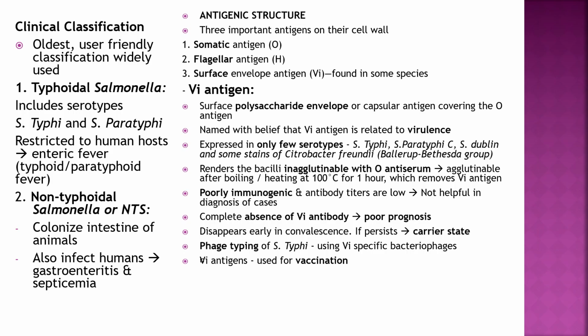It renders the bacilli inagglutinable with O antiserum, but they become agglutinable after boiling or heating at 100 degrees Celsius for 1 hour, which removes the Vi antigen. Vi antigen is poorly immunogenic and antibody titers are low, so it is not helpful in diagnosis of cases. Complete absence of Vi antibody indicates poor prognosis. It disappears early in convalescence; if it persists, then it is called the carrier state. Fast typing or Vi typing uses Vi-specific bacteriophages. Vi antigens are used for vaccination.